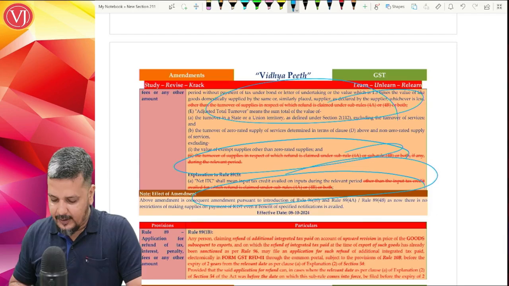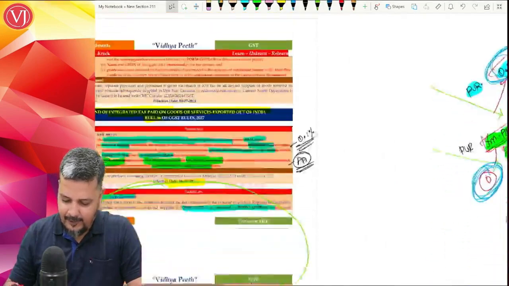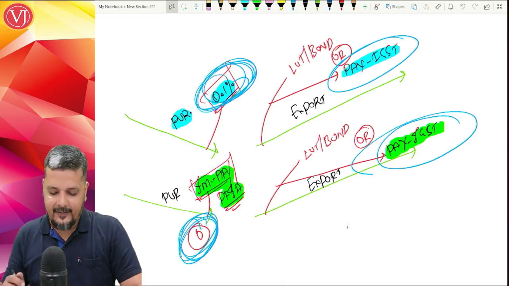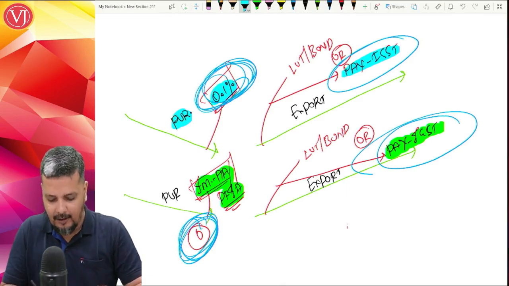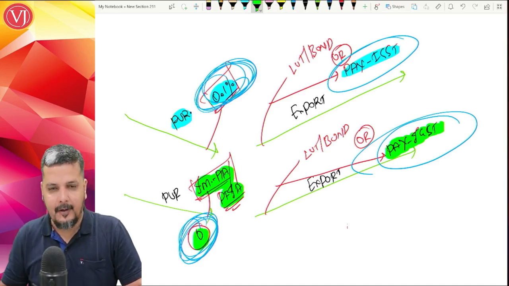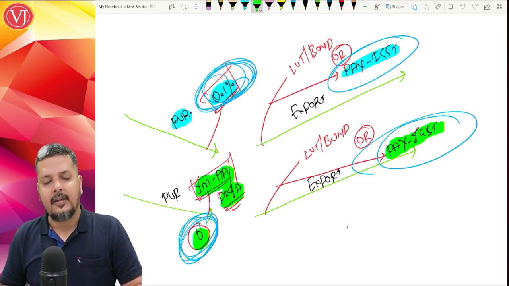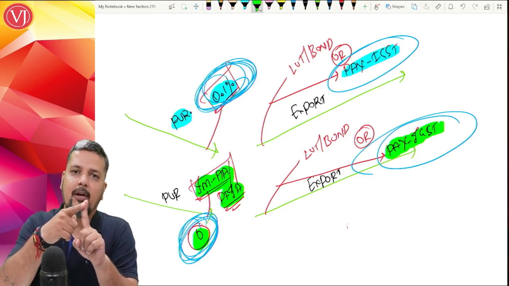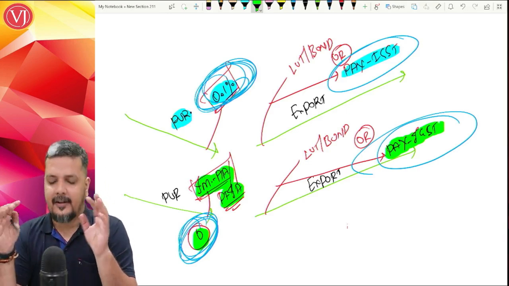They removed the reference of 89 4A, 4B. So what they have said in a nutshell is that let the exporter purchase the goods, be it import also, at a very less rate of tax within India or at no tax if it is import. Let him do that. Now, first amendment, he still can go for payment on IGST basis. He still can enjoy. Like any other exporter, he has two options: either don't pay output IGST, go on LUT or bond, or pay output IGST and take the entire refund.